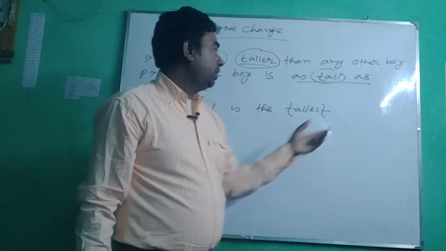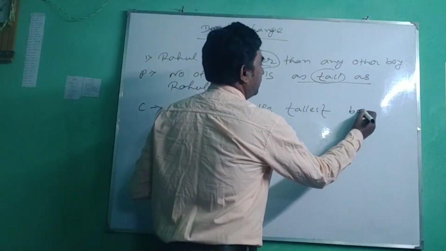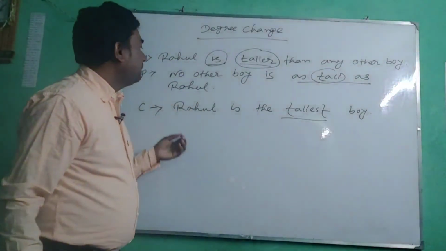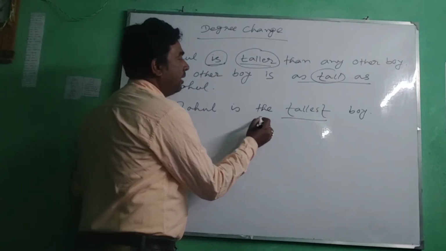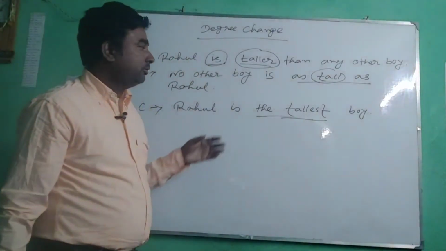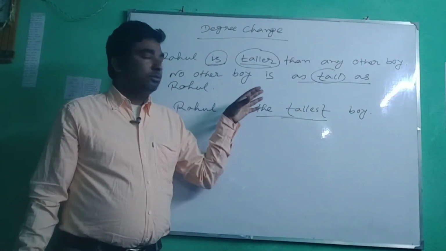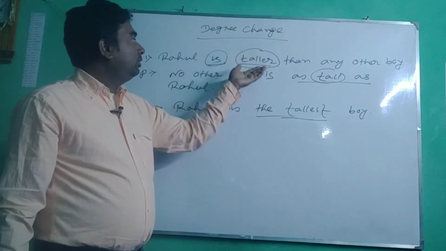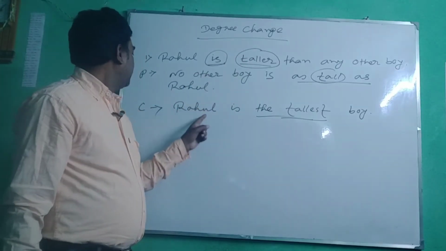So you have to write at the end of the sentence: Rahul is the tallest boy. So this is the answer. You have to remember that in the case of superlative degree, you must write the before the superlative degree. This is how you will be able to transform from comparative degree to positive and superlative.